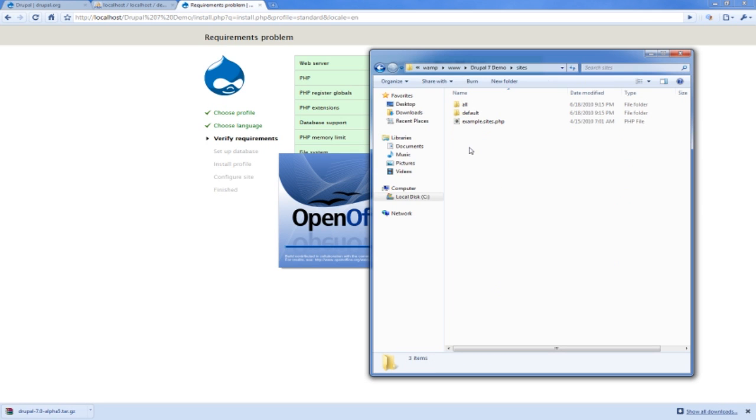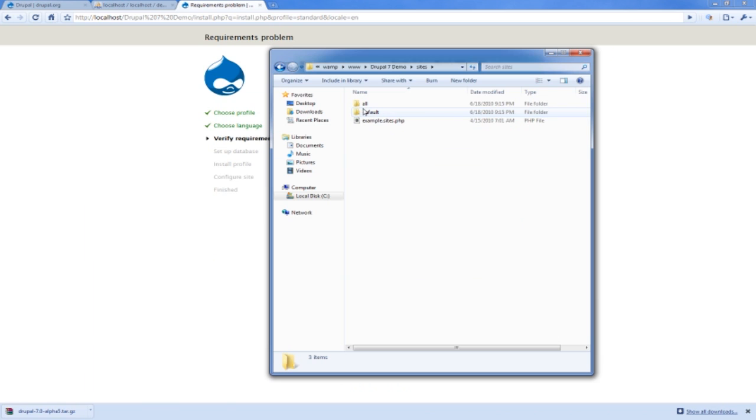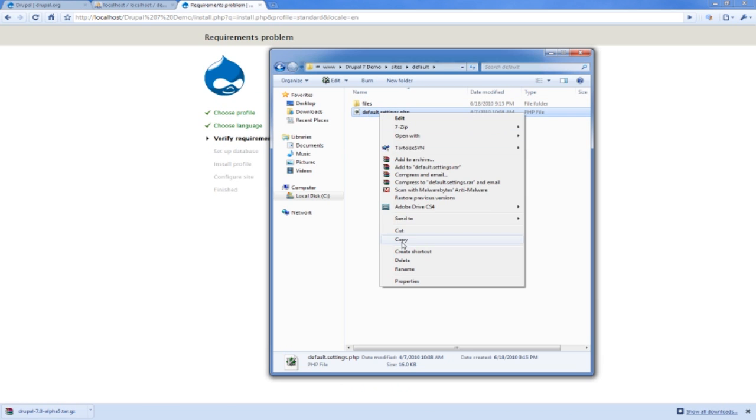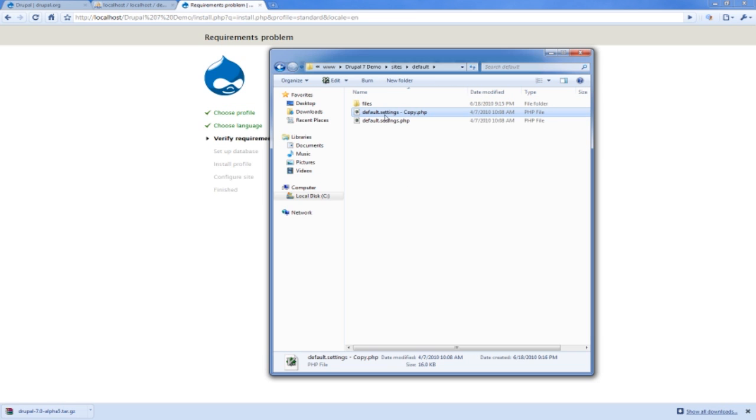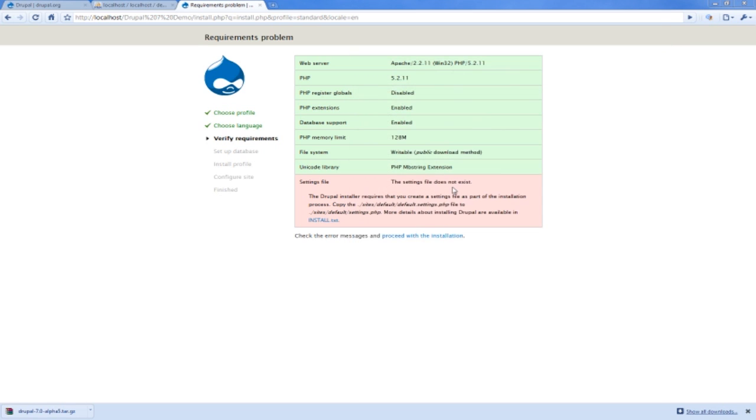So we're going to go in here to sites and accidentally open that. Default. And we're going to copy this file. And this is necessary with every Drupal installation. You're going to need to copy the default settings file and then rename it to just settings. That's so that you have the original on hand if anything happens to your backup. So now we're going to proceed with the manual installation.